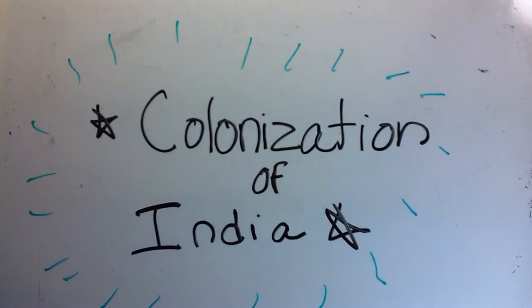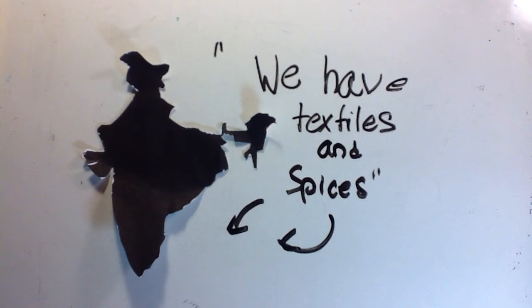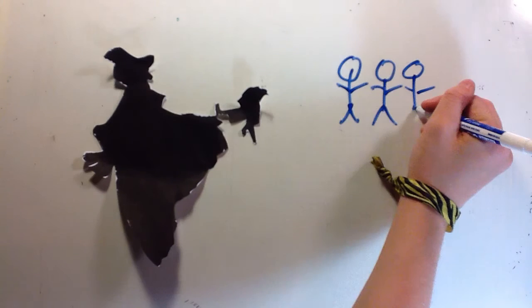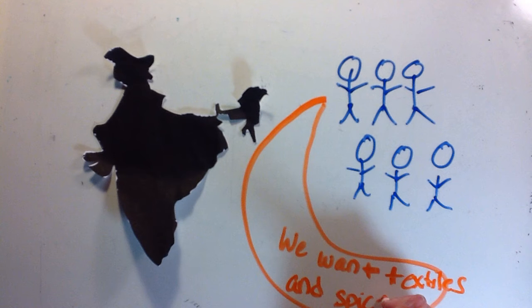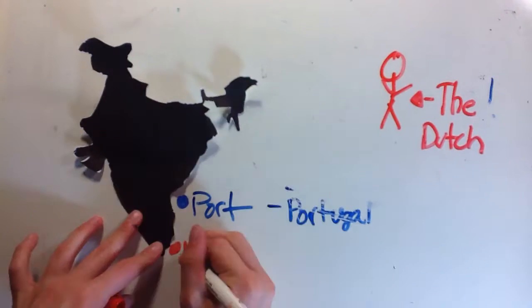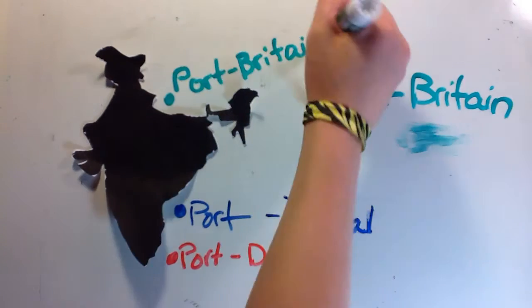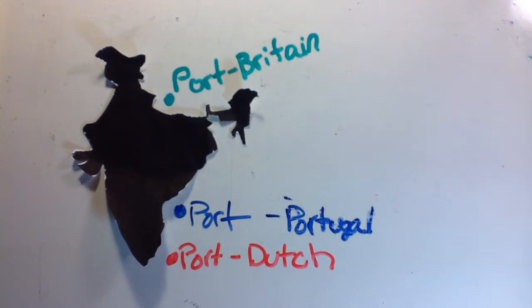Colonization of India. 18th century. India said, we have all these textiles and spices. Then the Europeans came along and said, we want textiles and spices. Portugal first again, then the Dutch, then the British. The British controlled textiles, the Dutch controlled spices. The East India Company grew.